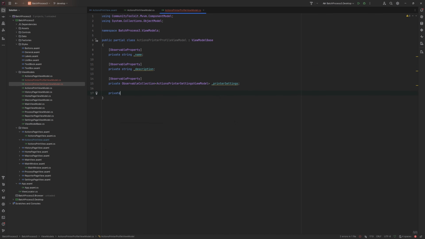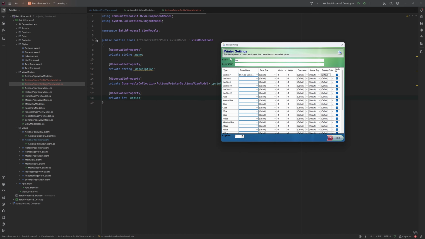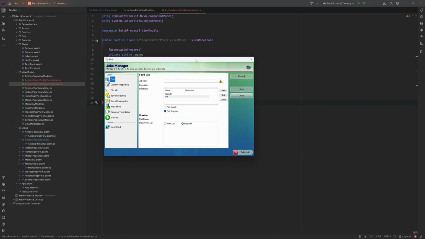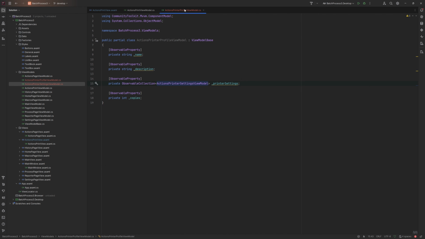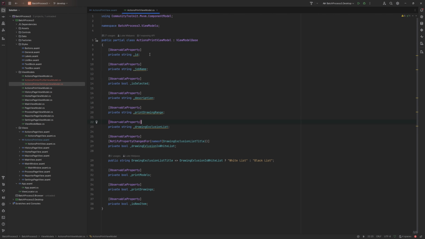And now it will have the private int copies. And with that, I think we've successfully cloned the data of this part of the application. And we now want to bind it to this kind of list. Before we can do that though, we kind of need to generate and fetch this information and put it on the main view model as well.